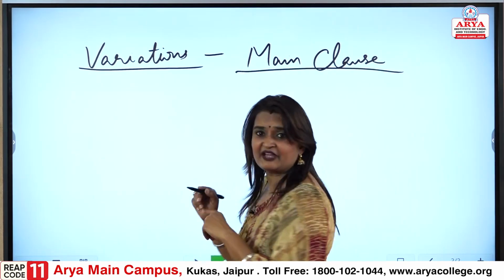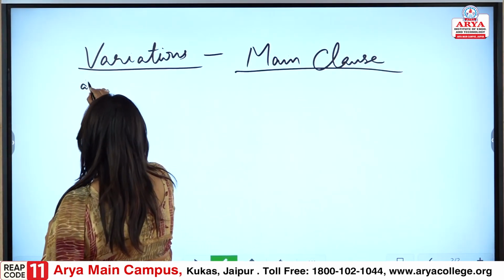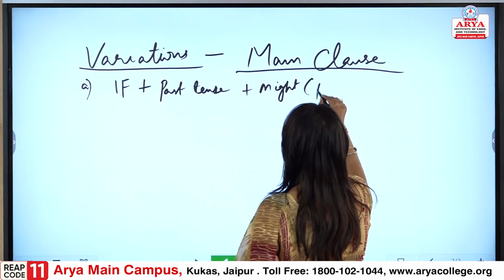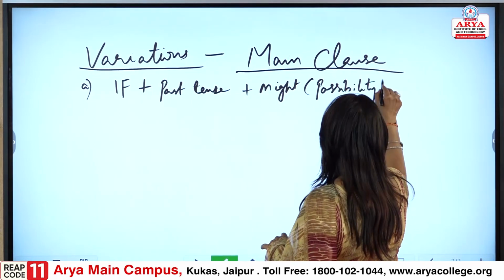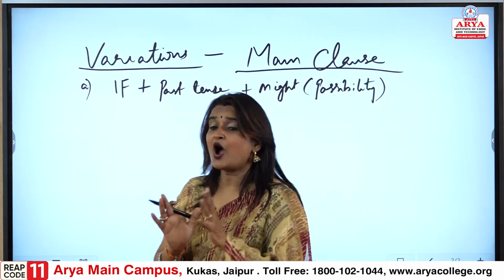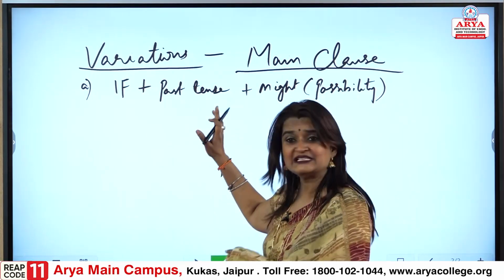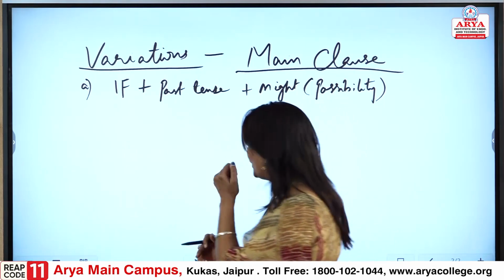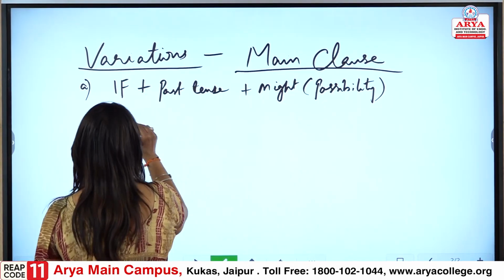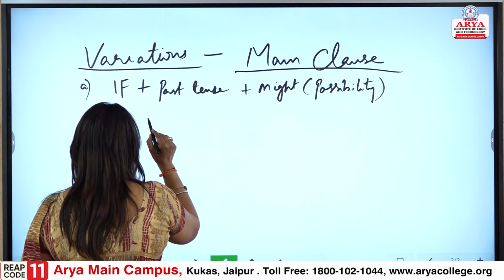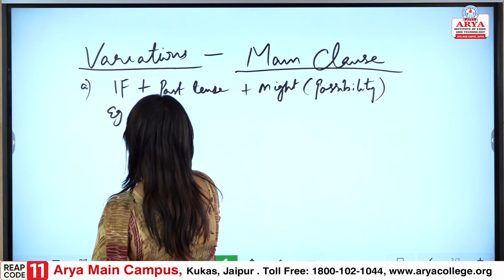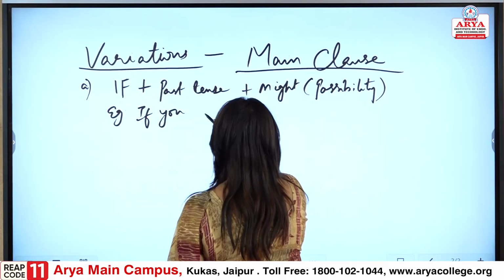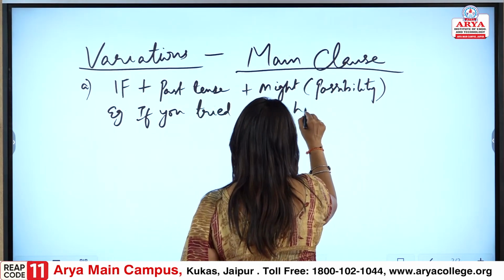For the main clause, when we are understanding A, if plus past tense plus might, over here might is possibility, we are talking about the possibility. So, how would we do it? If plus past tense plus might, the possibility. So, let us understand how. Let us go for the example. With example, I think understanding becomes better. If you tried again, had,